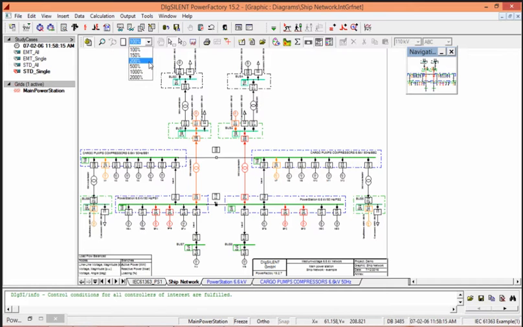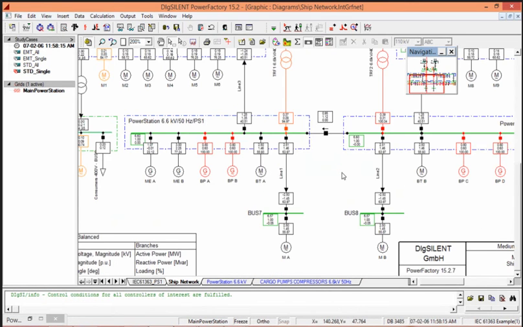So this is our network in IEC 61363 paper. The standard work with a offshore stationing of power system.